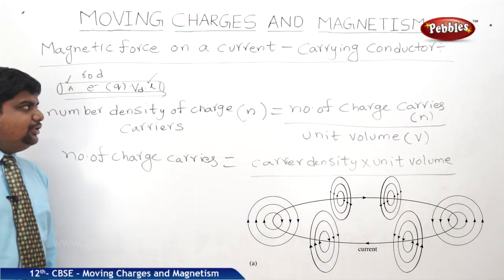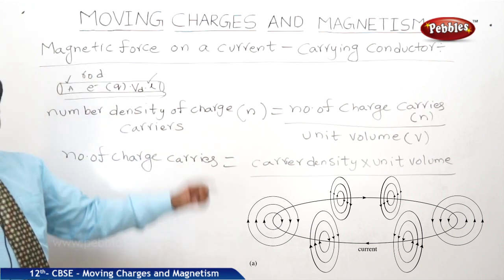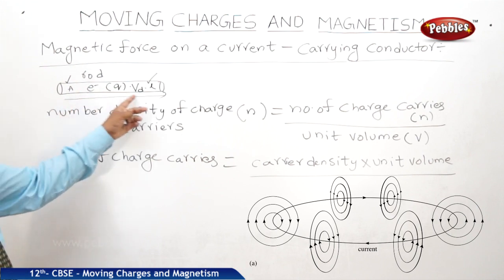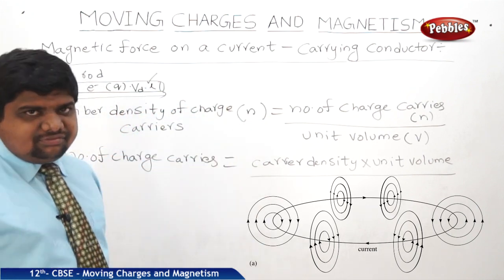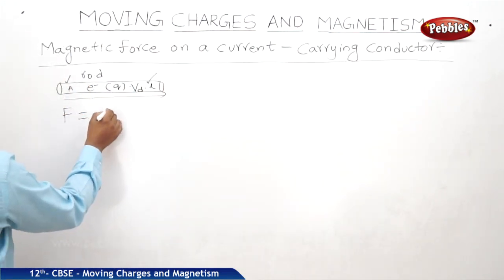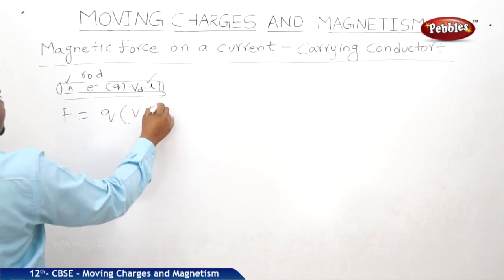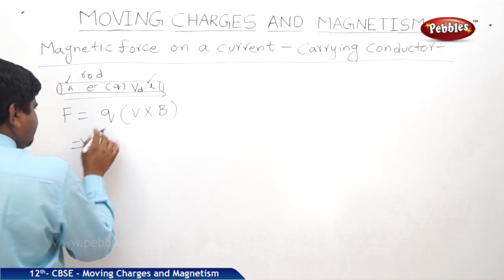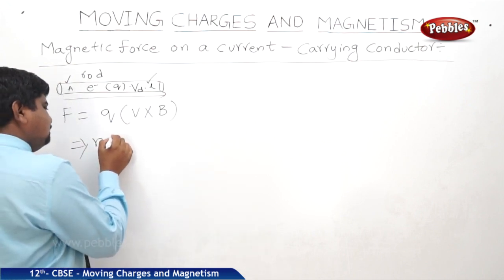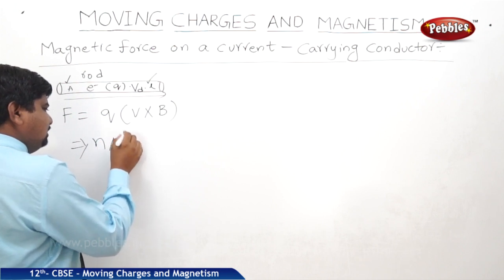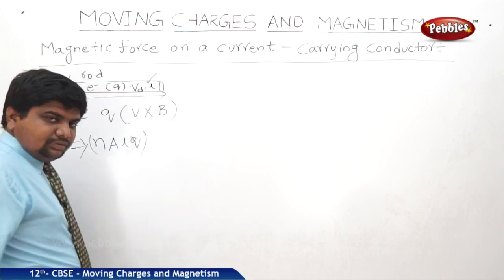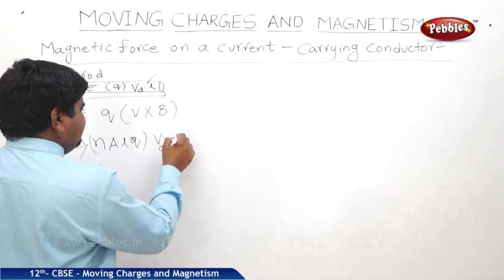So in this case, we are going to find out the magnetic force acting on a current carrying conductor. So what is the magnetic force? We should apply all these dimensions in case of force. Magnetic force is equal to Q into V cross B. So here Q means number of charge carriers N into volume AL, each one's charge Q into VD cross B.